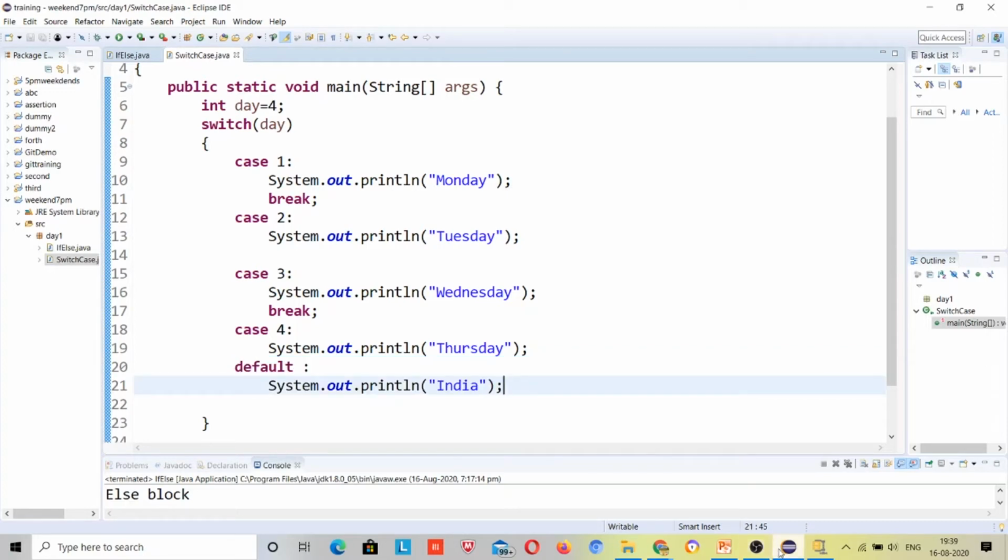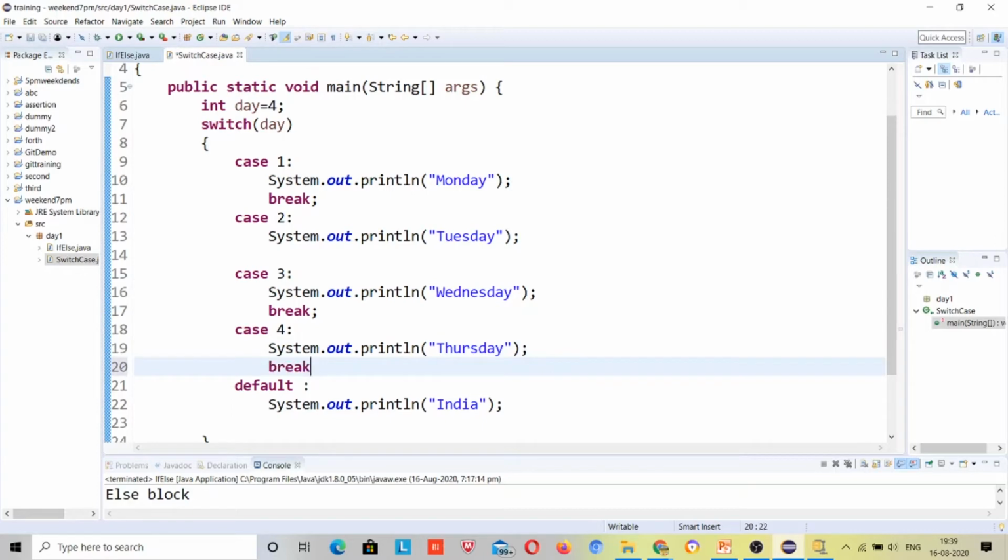I hope you guys got it. Now again I will check with Bhavya. I'll use a break over here, and I will remove this and I'll make this case 1. Now I'll check what will be the output, Bhavya.